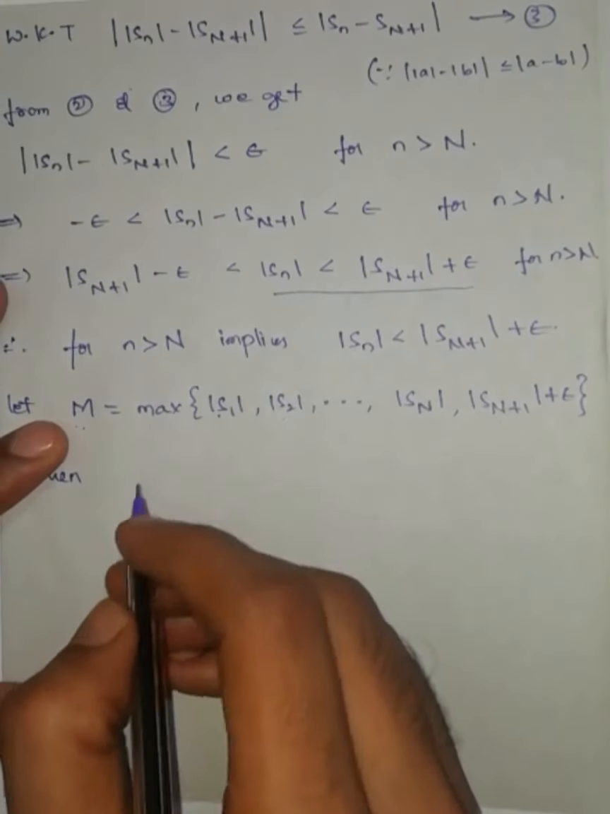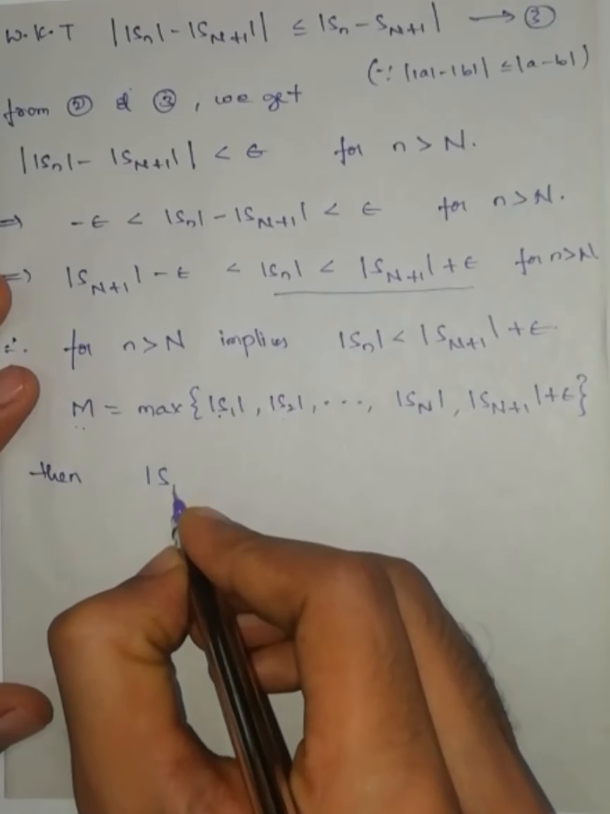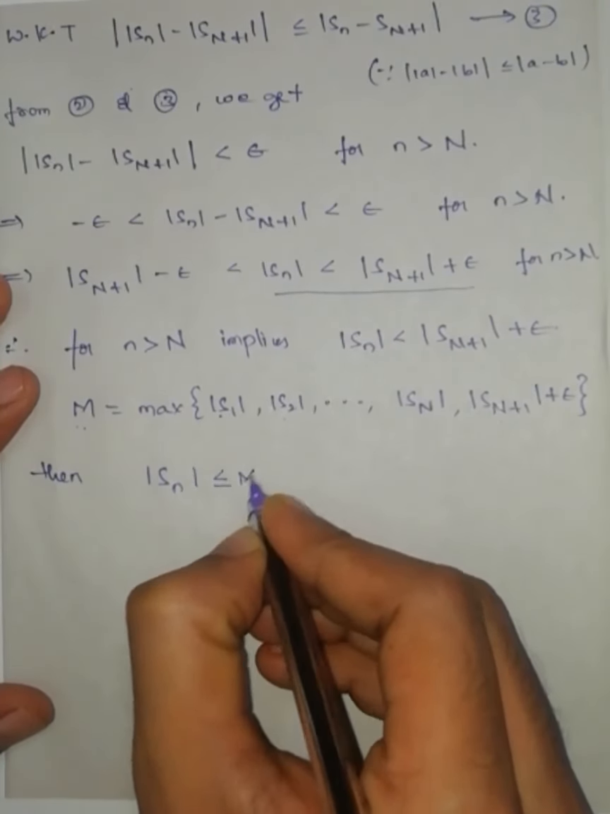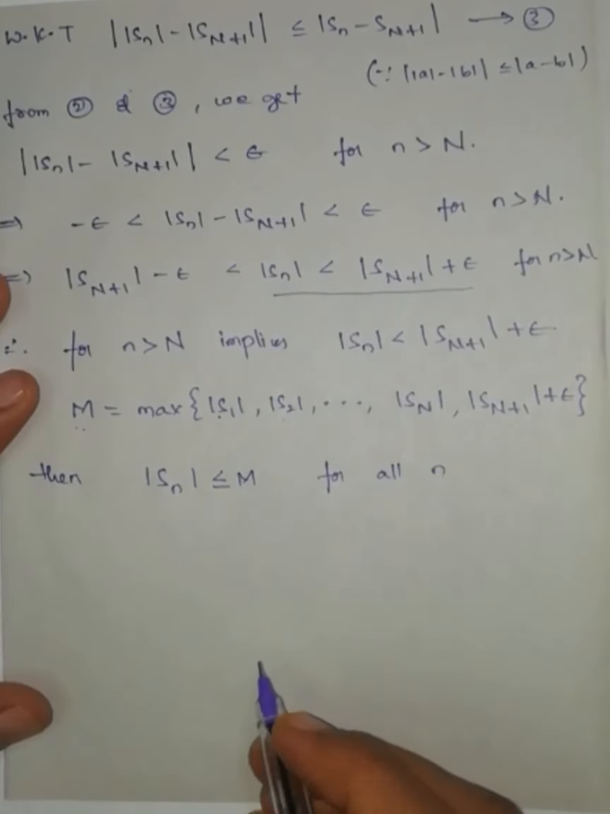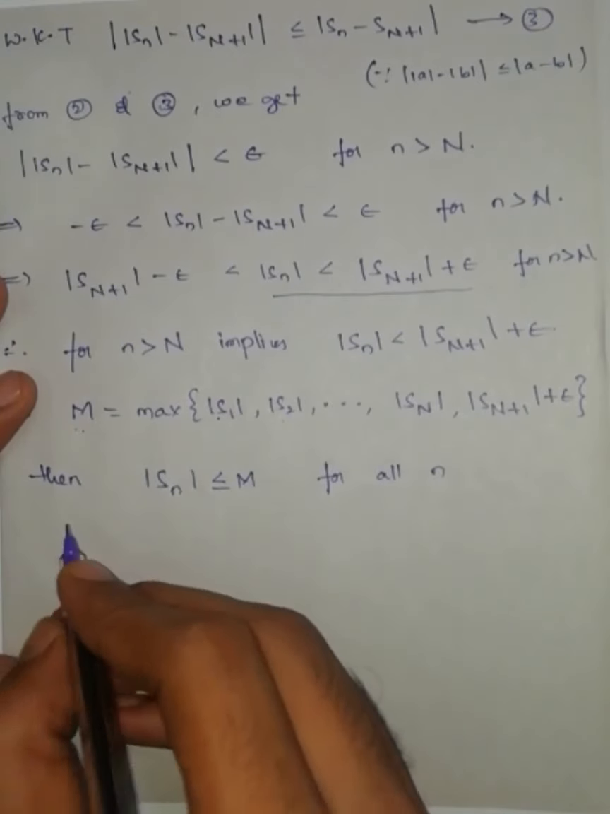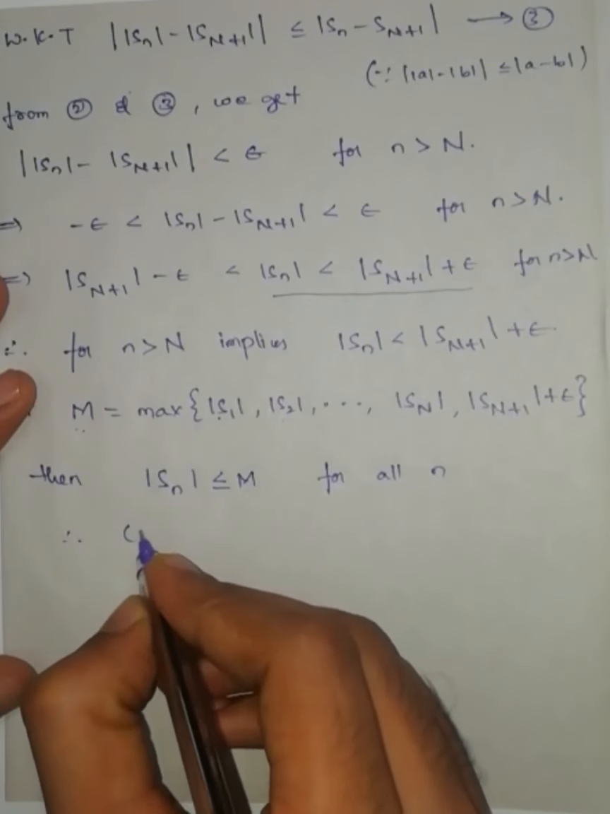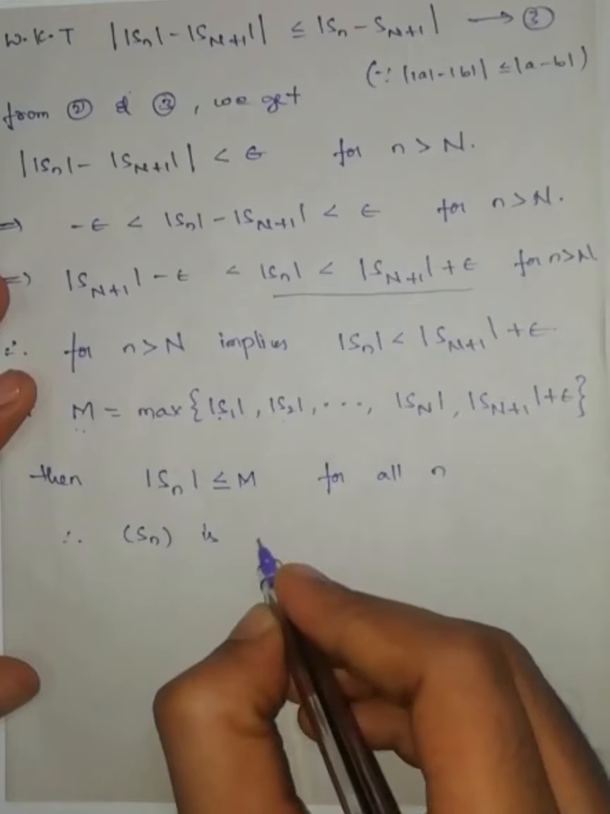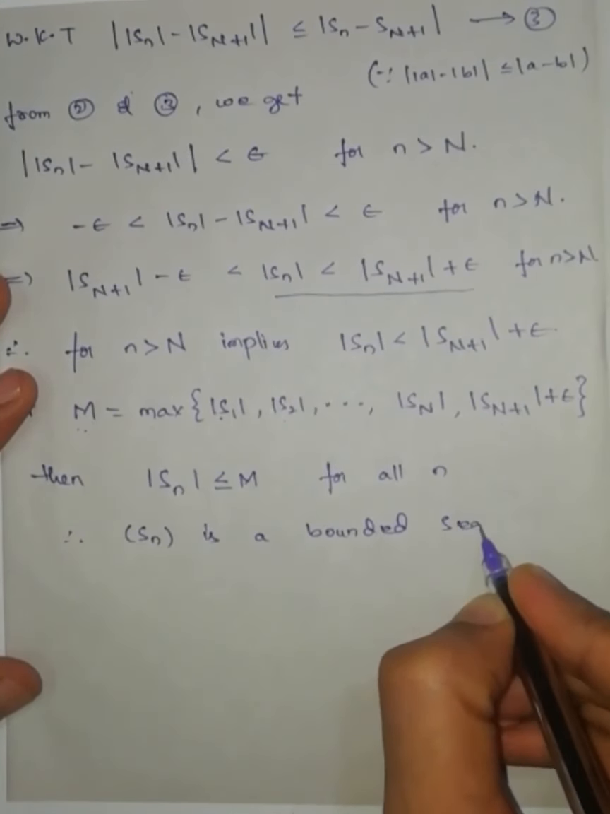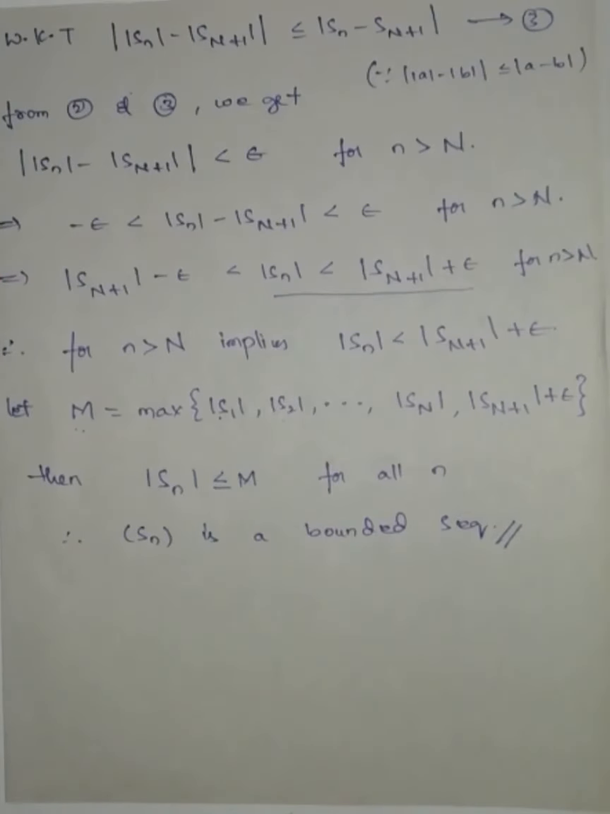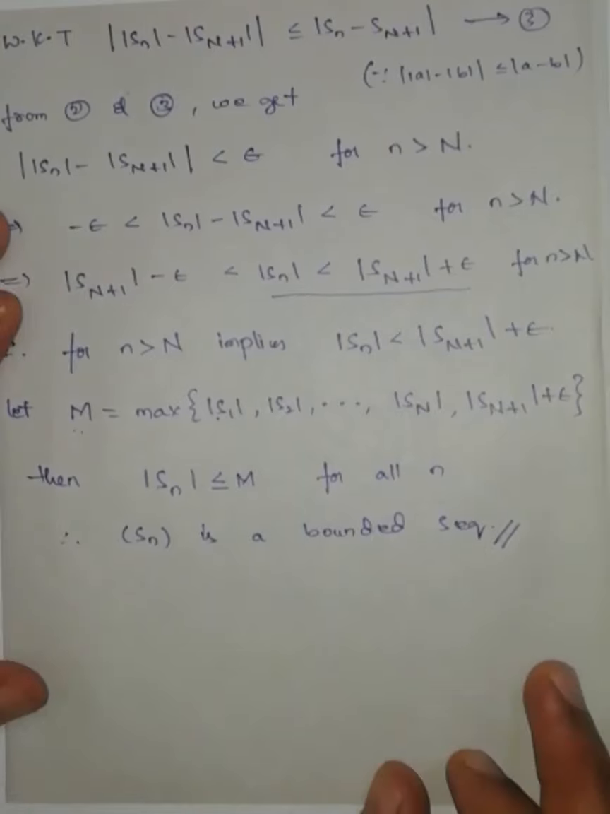So what are you going to get? Modulus of Sn is less than or equal to capital M for all n. Therefore the sequence Sn is a bounded sequence. Therefore every Cauchy sequence is a bounded sequence.